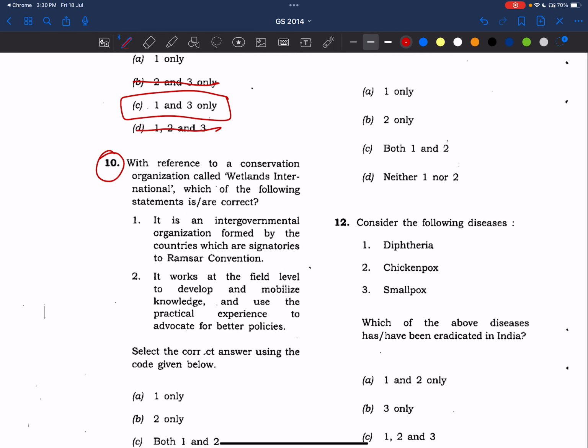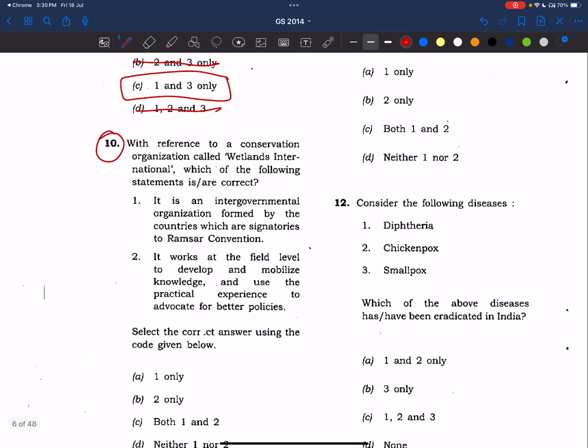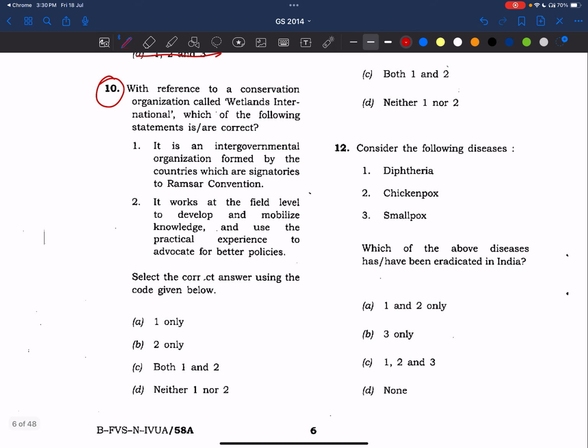With reference to the conservation organization called Wetlands International, which of the following statements is/are correct? See, it is an intergovernmental organization. No, it is not an intergovernmental organization. Definitely, UPSC will try to make statements like this so that sometimes we overlook them, or else we feel that okay, this statement can be correct. Okay, it is also not part of the Ramsar Convention. It is separate. Wetlands International. Here, this statement is wrong.